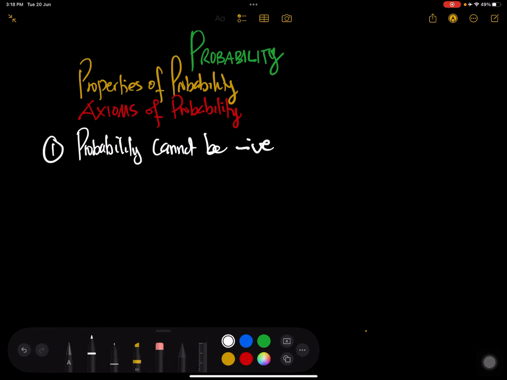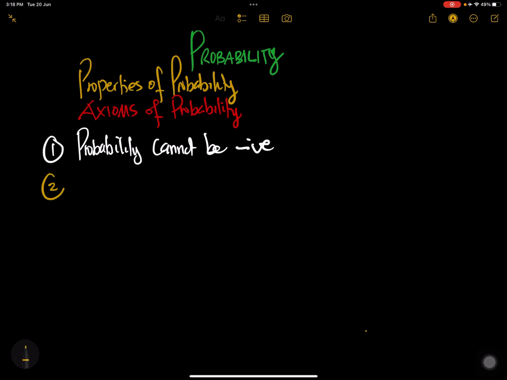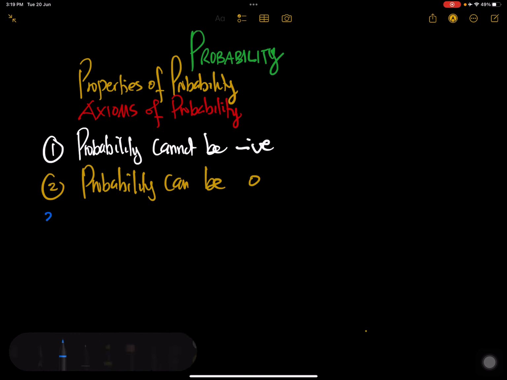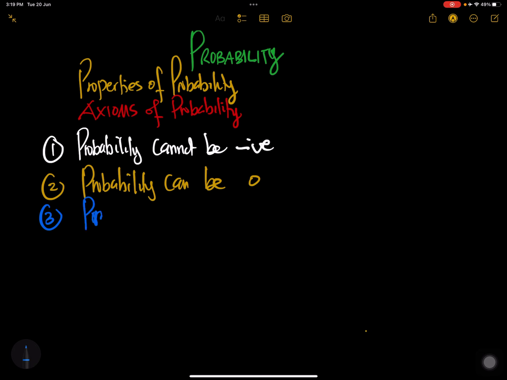The second thing is that probability can be zero. The next thing is that probability cannot be greater than one.